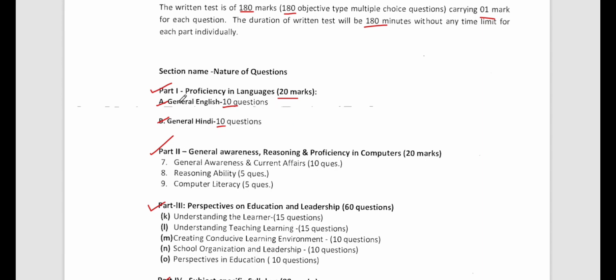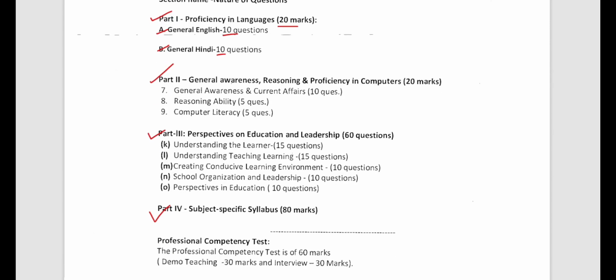Now inside this general English and inside this general Hindi, what we have, that I will show you some other time. I mean the detailed syllabus I'll show you later. This is just the heading of the syllabus. All right, let's see the next one.